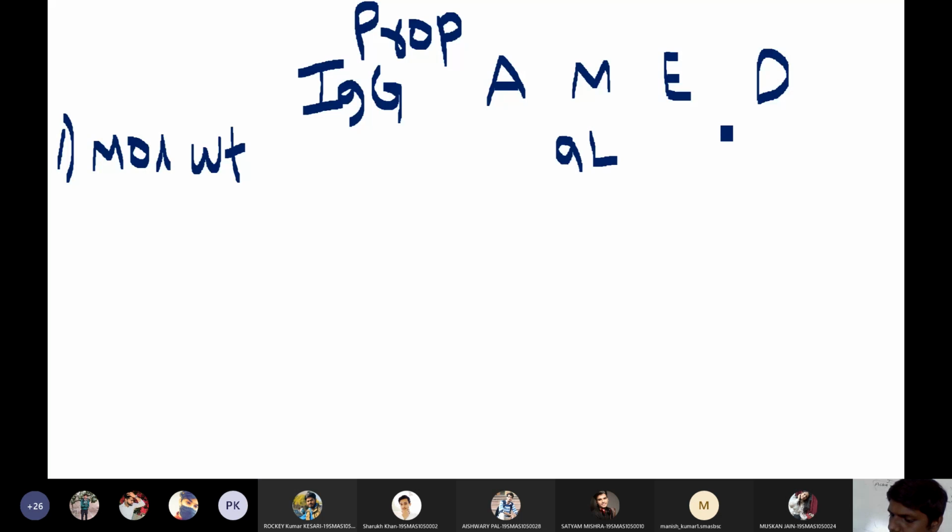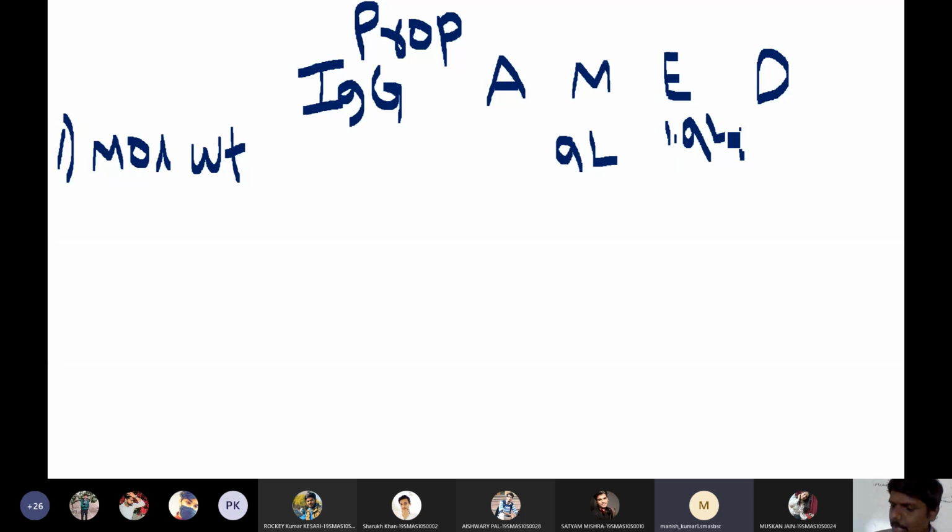IgG. IgG with how much? 150. That is small. I think the second largest will be IgE. IgD with 180, 190? That is 90,000. IgE, okay? So 1.9 lakhs is IgE. IgE is 1.9 lakhs.